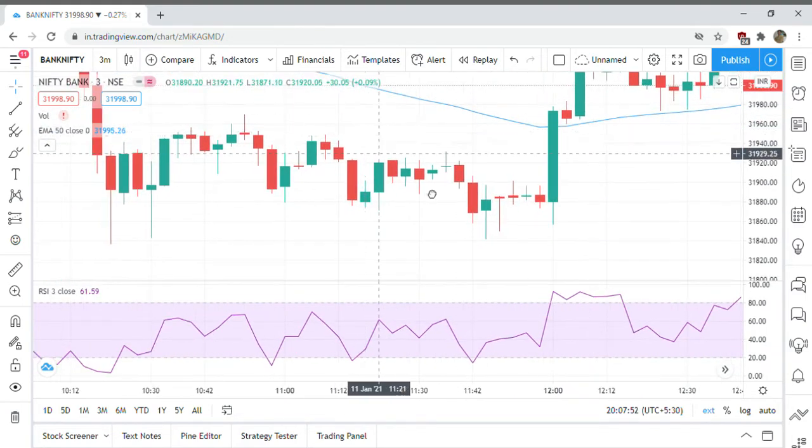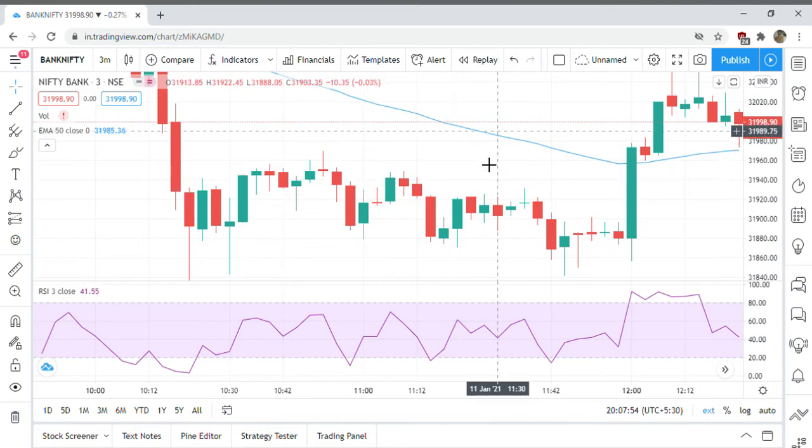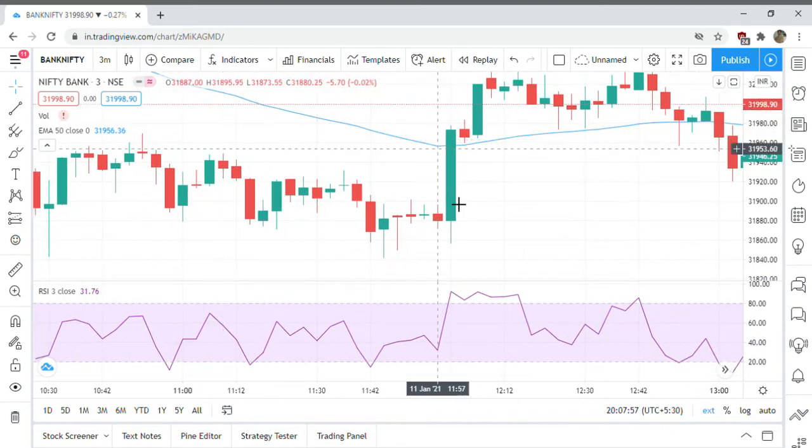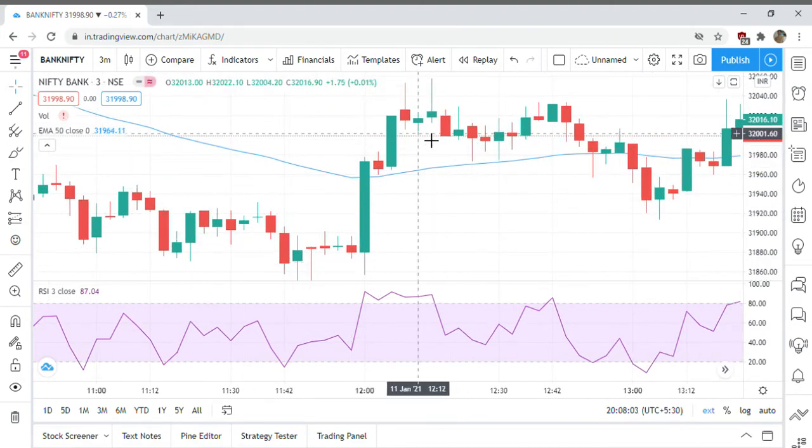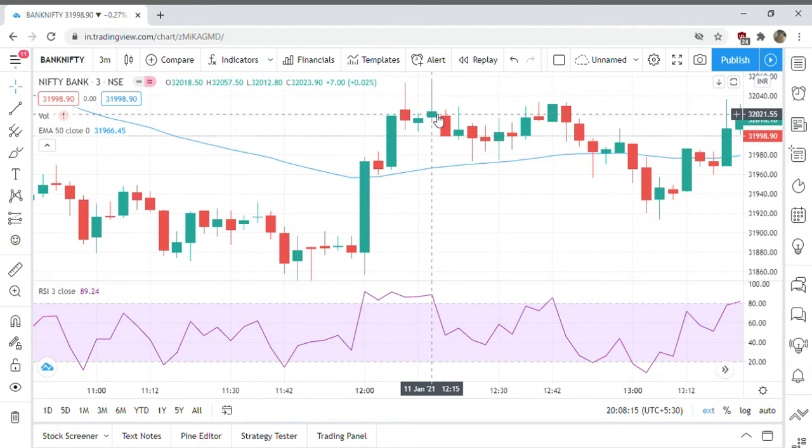Now in order to buy, we have to have two consecutive green candles. Say for example, here we have two green candles. For the second candle, the RSI should be above 80.